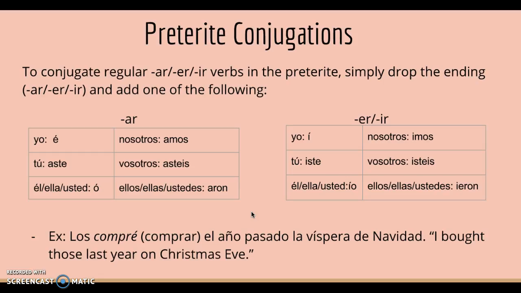Preterite conjugations. To conjugate regular AR, ER, and IR verbs in the preterite, simply drop the ending and add one of the following. For AR, you would drop the AR and add é, aste, ó, amos, asteis, aron. Notice that the only accents for this chart are on the é and ó. And then for ER and IR, you would drop the ER and IR endings and add í, iste, ió, imos, isteis, and ieron. And same for this one, it's only the yo and él, ella, usted forms where you add accents.